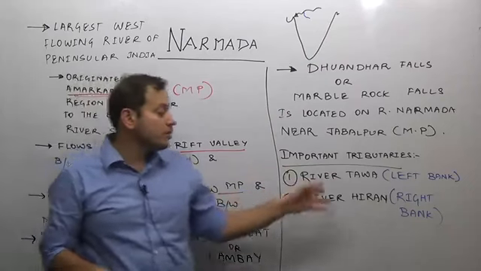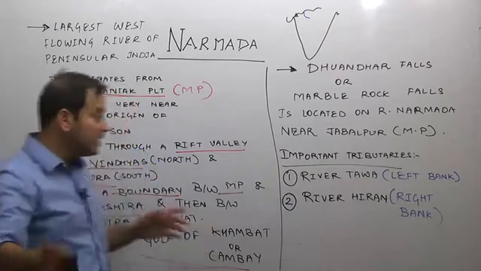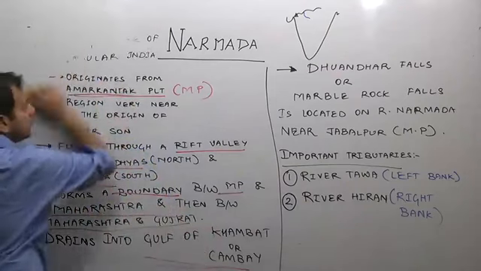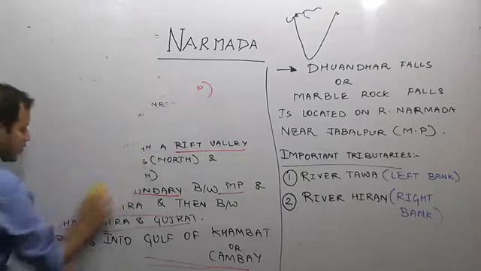The two important tributaries are river Tawa and river Hiran. Now, what is more important in river Narmada is not about the tributaries, but it is about the projects on river Narmada.